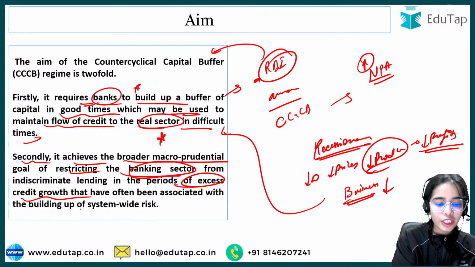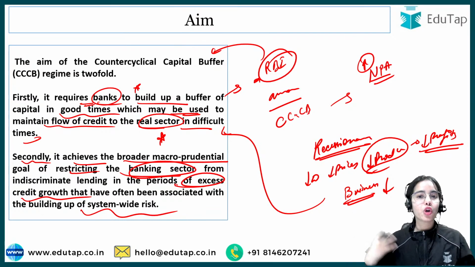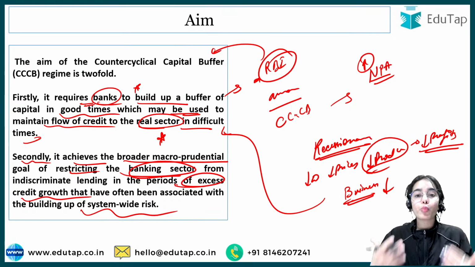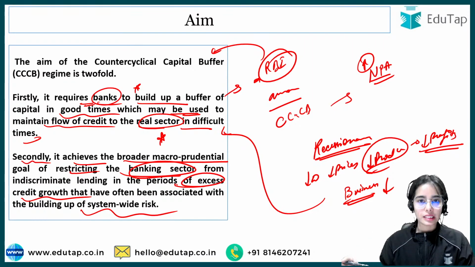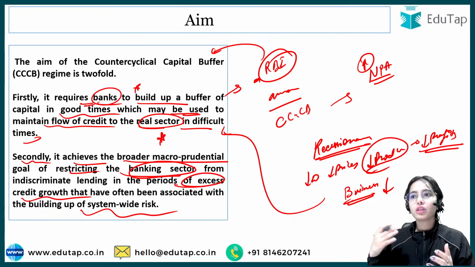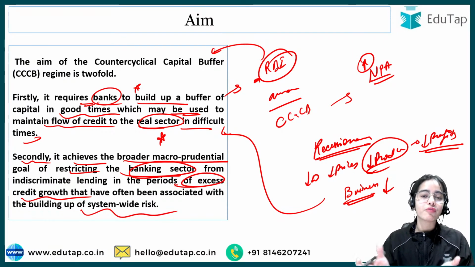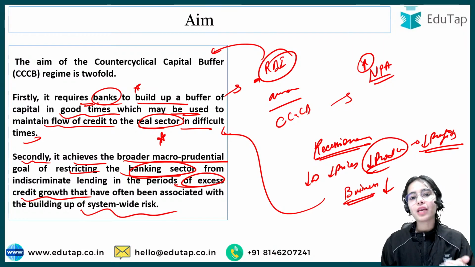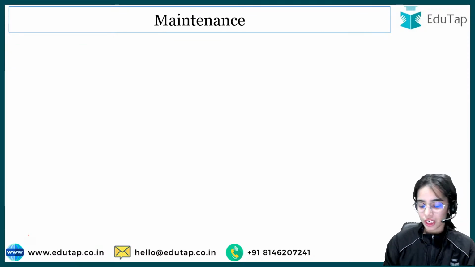Sometimes it can lead to system-wide risk, because sometimes the banks think that, okay, the economy is working very well and right now much credit demand is coming, so let's give the credit very easily without much verification. That becomes a problem. That can lead to system-wide risk. So during that time also, when too much credit is being given, the counter-cyclical capital buffer can be initiated by the RBI.